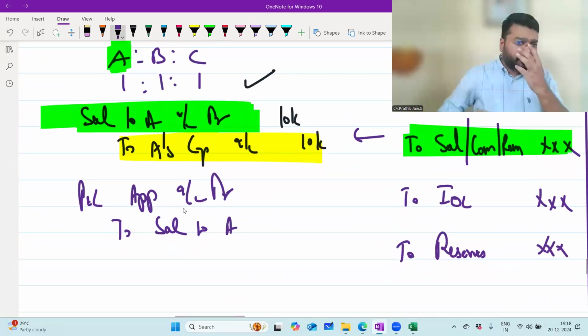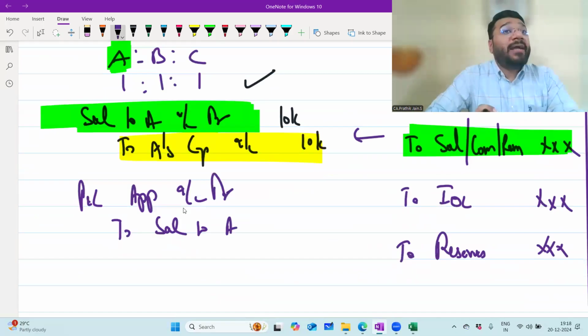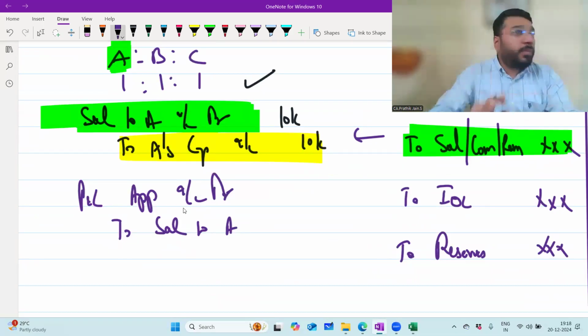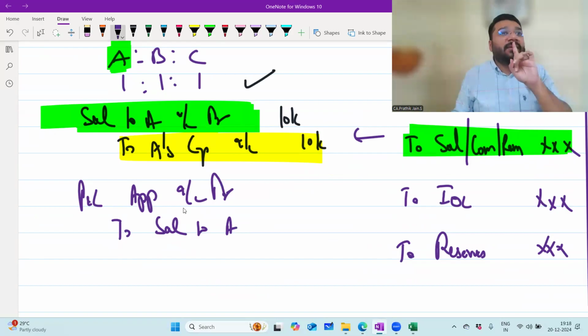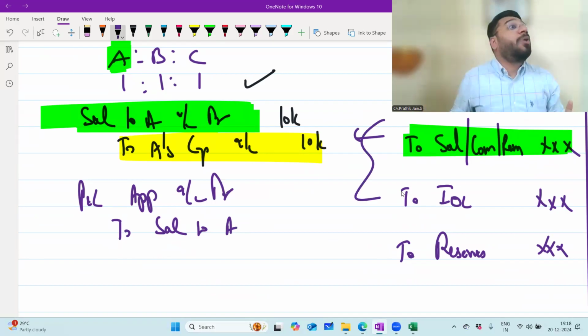Any problem? No, sir. If the question says that please treat salary as a charge against profit, then this will be transferred to your P&L account. If the question does not say anything, the question is silent, then appropriation. If the question is silent, always these items have to be treated as items of appropriation. You will take them to P&L only if the question is specifically saying to treat this as a charge.